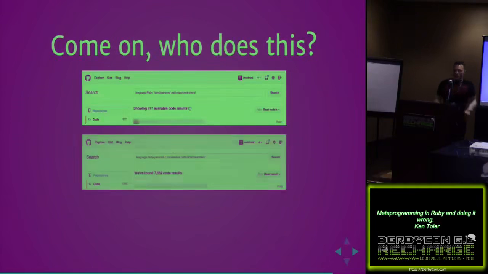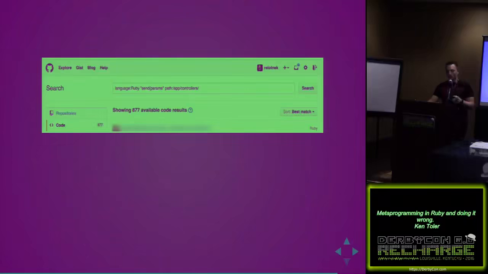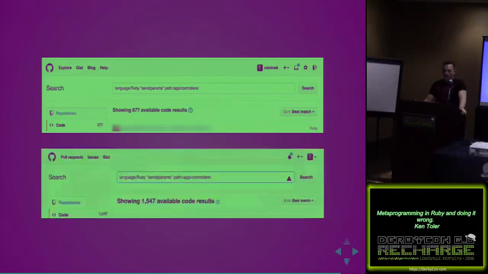So this is the interesting part. These were the results from 2 years ago. With send, only isolating send inside of just application controllers, we had 877 results. Some of those might be people just putting up test applications or whatever it might be. Same thing with constantize, taking direct user parameters into the app controller's path, 7,652, and eval in the app controller's path, 422. With send, we went from 877 2 years ago to 1,547 today.